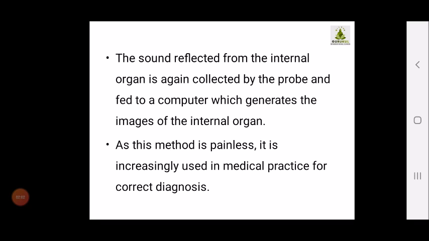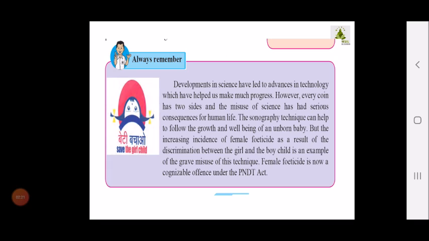As this method is totally painless, it is increasingly used in medical practice for correct diagnosis. Since there is no pain in sonography, most medical diagnostics refer to this method for finding problems of the internal organs.